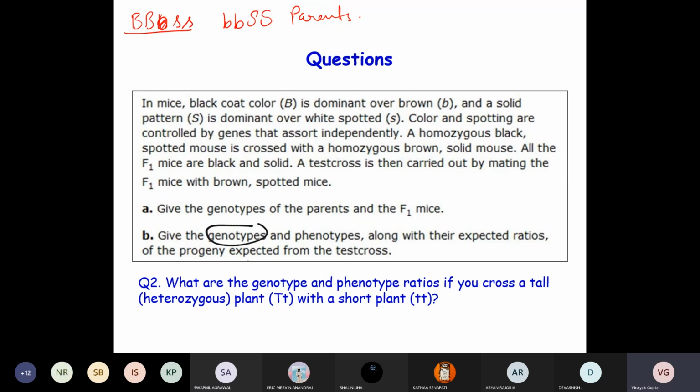That means the first mouse is homozygous for both the traits, black as well as spotted. That is crossed with a second mouse which is homozygous for both the traits, brown as well as solid. That is the meaning.